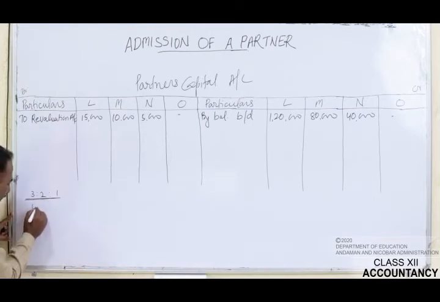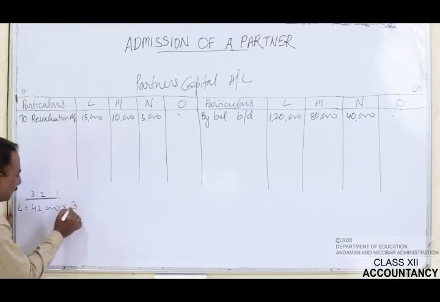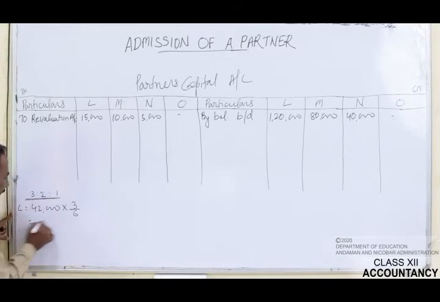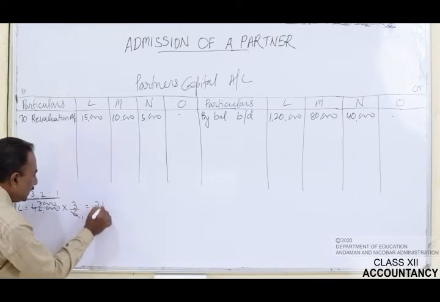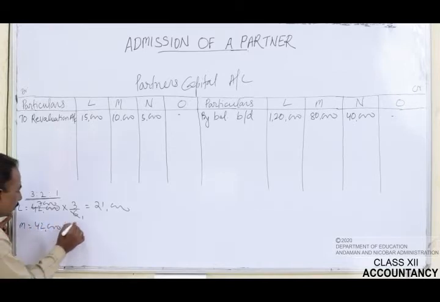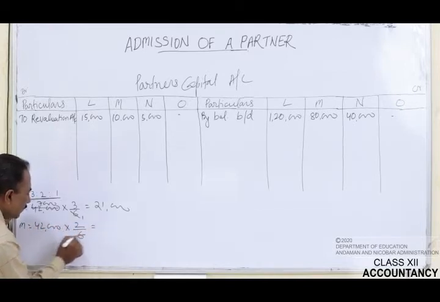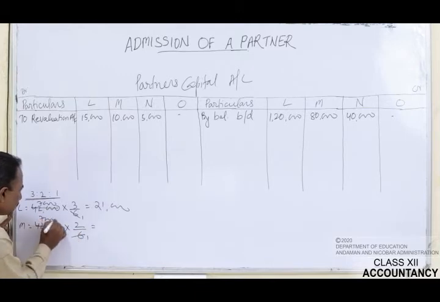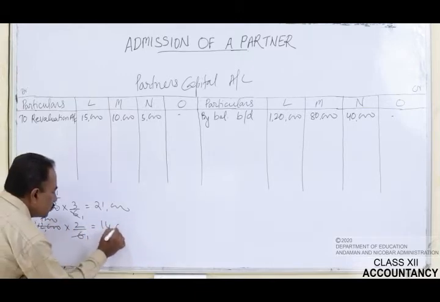What is the amount of general reserves? It is rupees 42,000. Now first we will calculate of L. So 42,000 into 3/6. That will be 6 on the 6, 6 7s are 42. So it will be rupees 21,000. Let's talk about M. M will also get from 42,000 into 2/6, 7,000. 7 2s are 14,000.